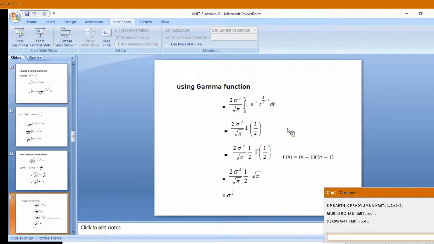Now it is in the form of gamma function, which I have shown you. Integral 0 to infinity e power minus x, x power n minus 1 dx, so gamma n. Here n is 3 by 2. You want to see the previous slide of definition of gamma function which I have written, or you are reading? Yes or no?